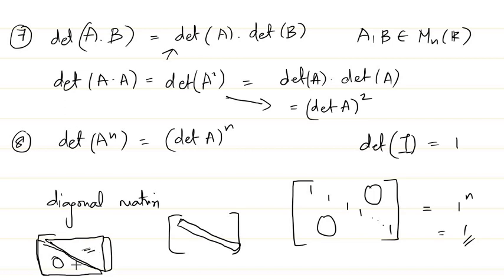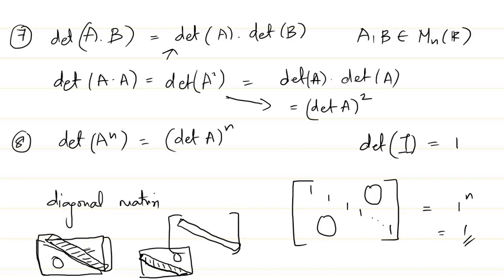In that case also the determinant is equal to the product of the main diagonal entries. In the same way, if you take a lower triangular matrix, in which the upper portion is completely zero, then the determinant is nothing but the product of all the main diagonal entries. So in all these cases the product of diagonal entries is the determinant of those matrices.